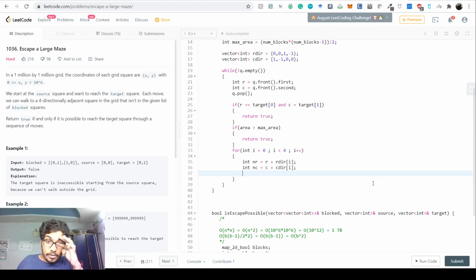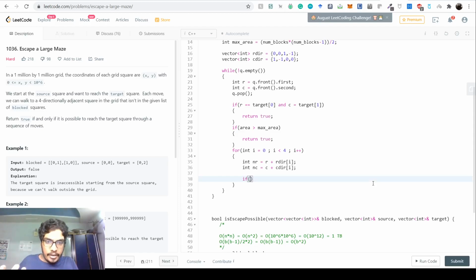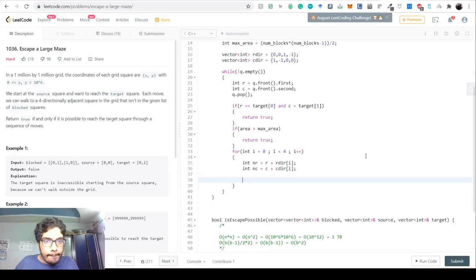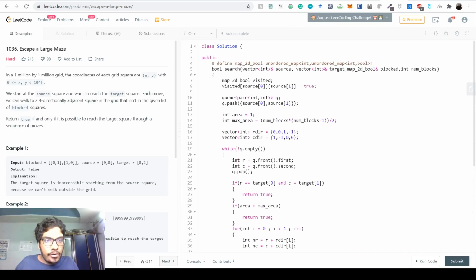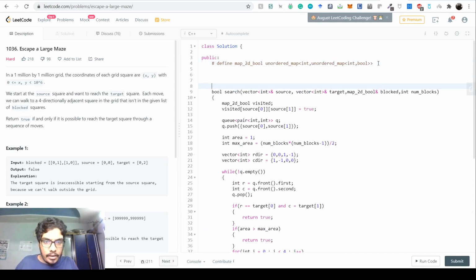Now we can have a bound checking function, and it's good programming actually. It's a bool bound checker.